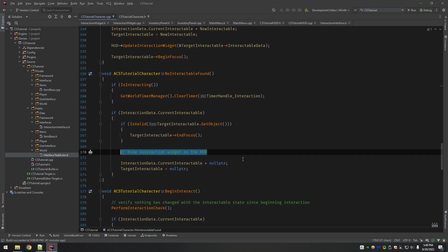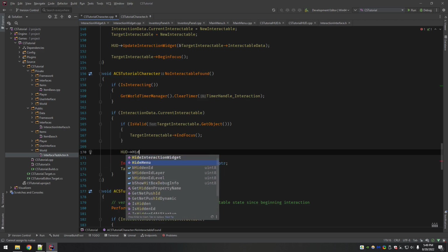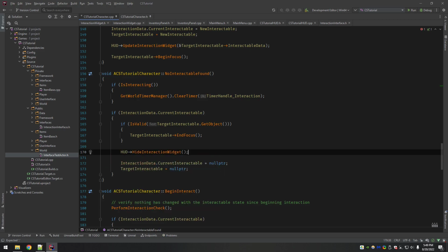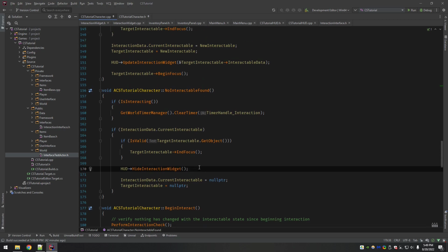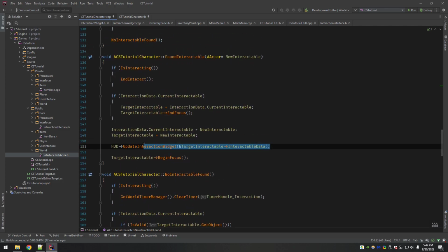Well, I left another placeholder comment. At this point, we would call HUD hide interaction widget. We're already nulling out all the interaction stuff here. We're hiding the widget. It doesn't need to be nulled out, because you should be setting it using the data to refresh it and set it every single time that you find something new.